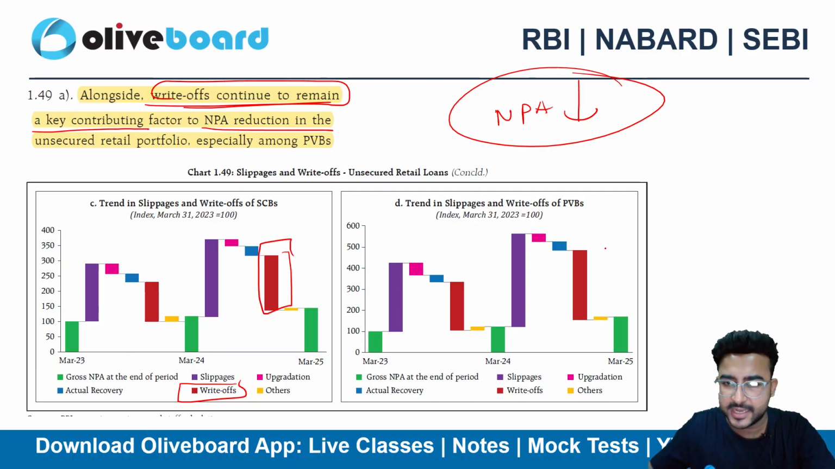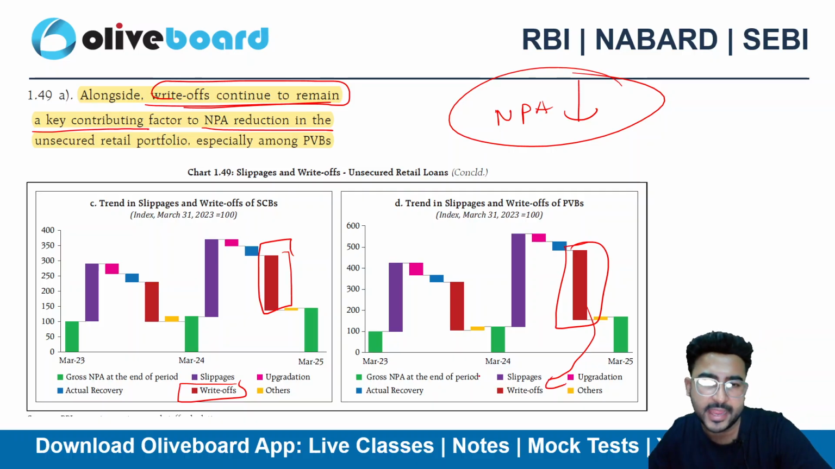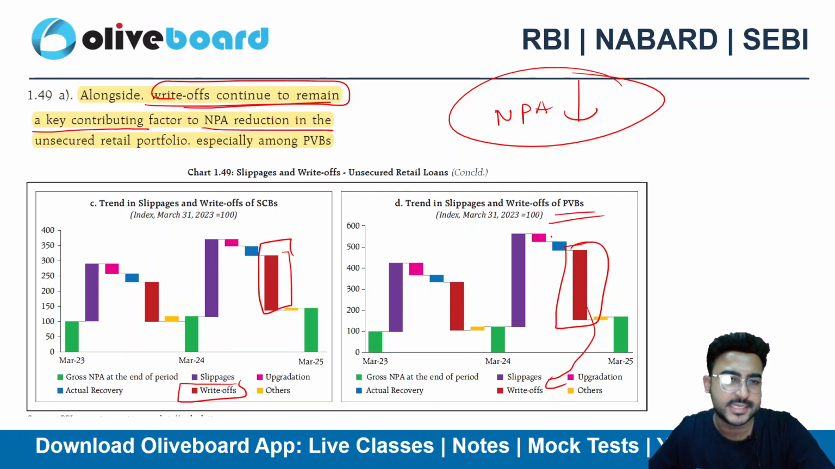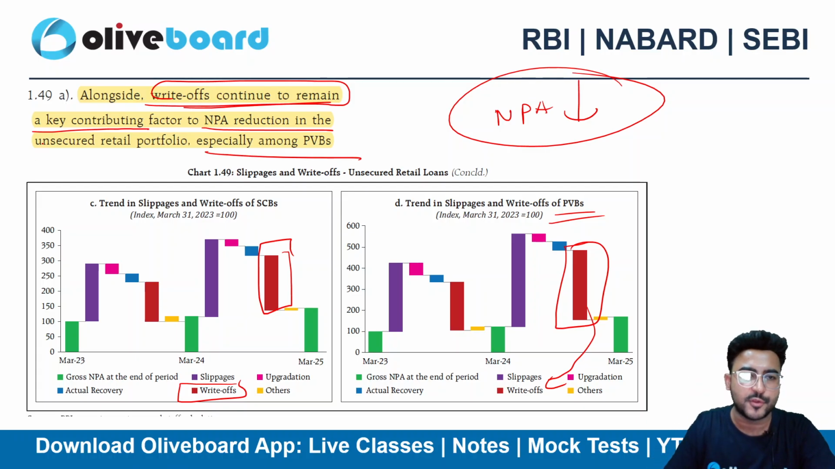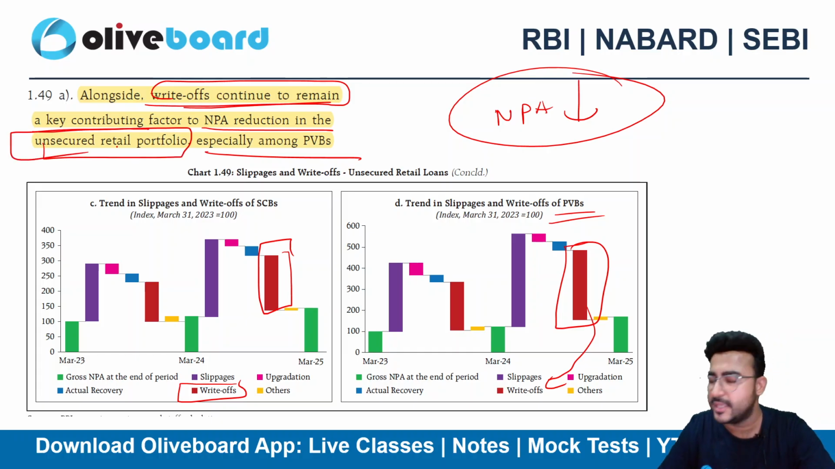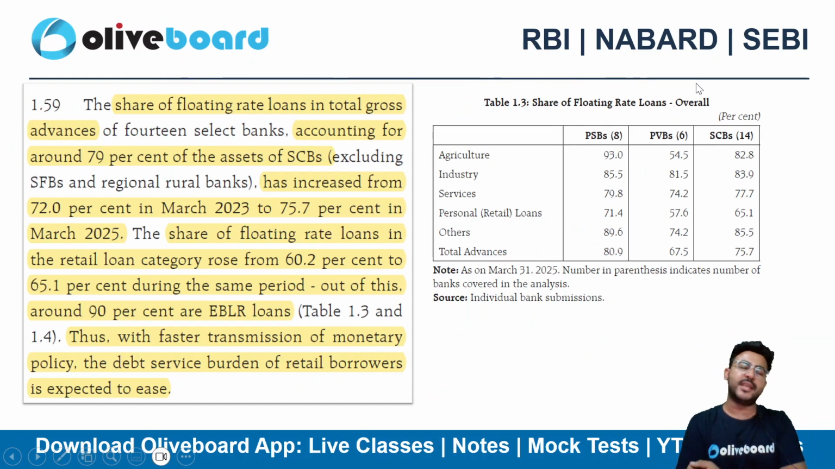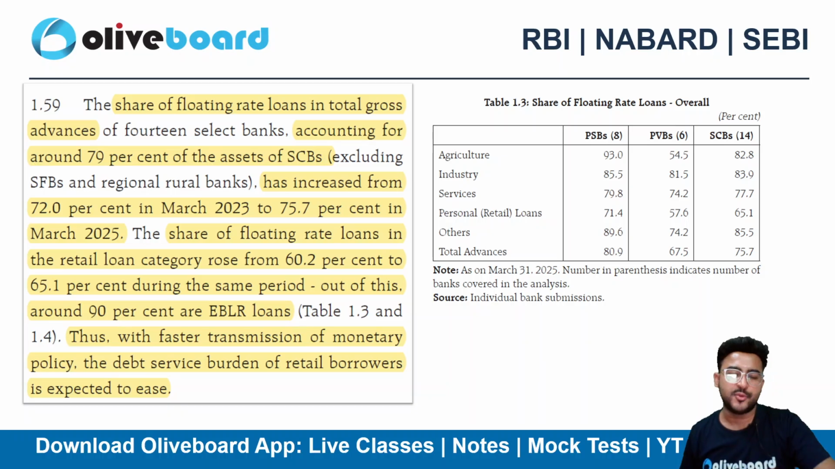You can see that red candle. This is depicting the write-offs. So it's still high. If I talk about the private sector banks, especially, right? That too, it is emanating from the unsecured retail portfolio. So they are heavily writing off the NPAs. So NPAs are reducing. However, if they are due to write-off, then that's a problem, right?